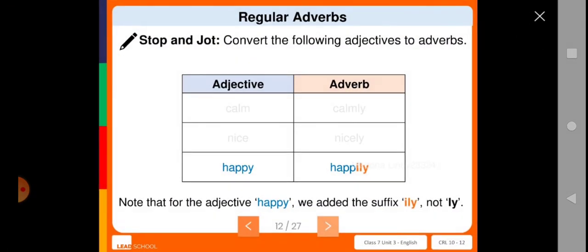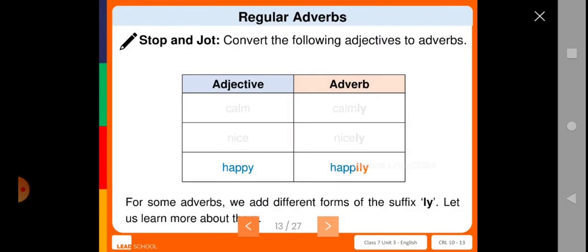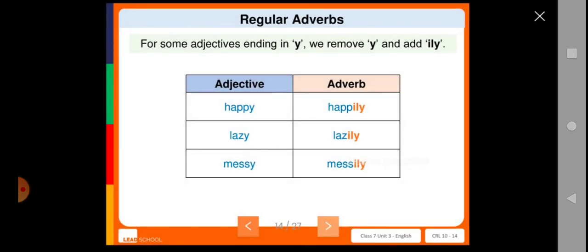In the last word, happy, happily, you have to notice that we added the suffix ily, not ly, to the adjective. So for some adverbs, we add different forms of the suffix ly. Let us learn more about it. Happy, happily; lazy, lazily; messy, messily. For some adjectives ending in y, we have to remove the y and add ily to it.